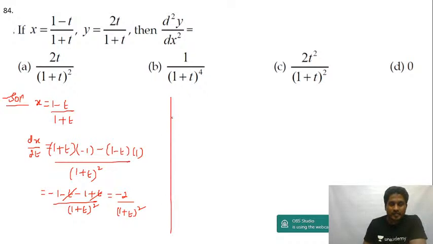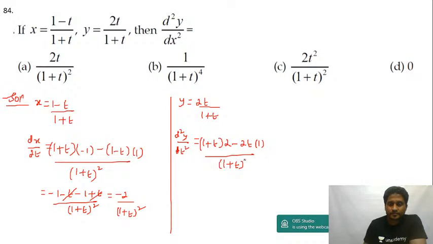Alright, now y is equal to 2t upon 1 plus t. If I differentiate this, dy by dt is equal to denominator 1 plus t, differentiation of numerator is 2, minus numerator, differentiation of denominator 1, upon denominator the whole square, 1 plus t the whole square. Now let's multiply, guys.